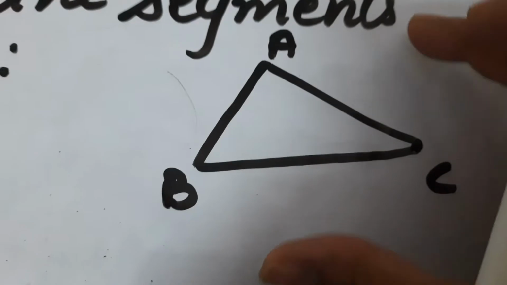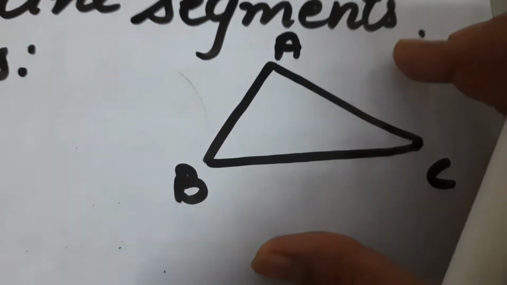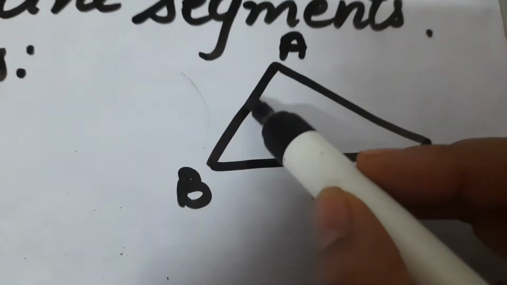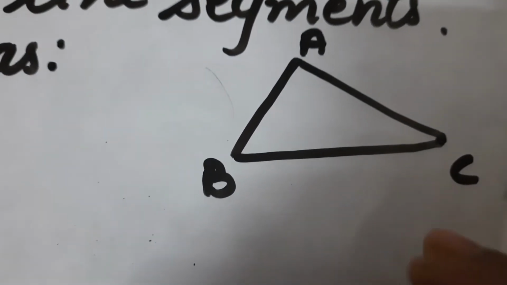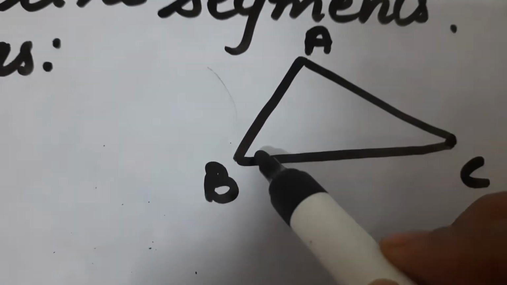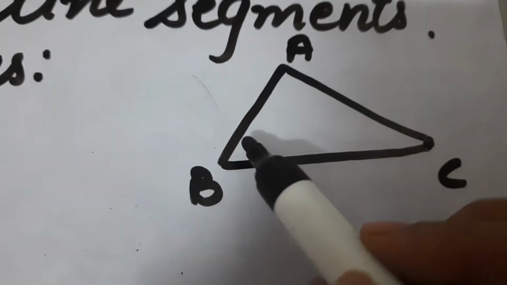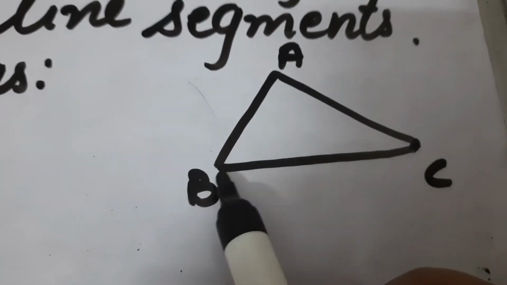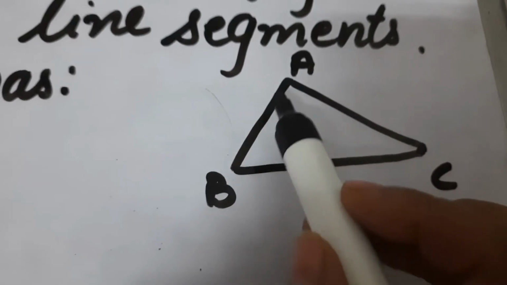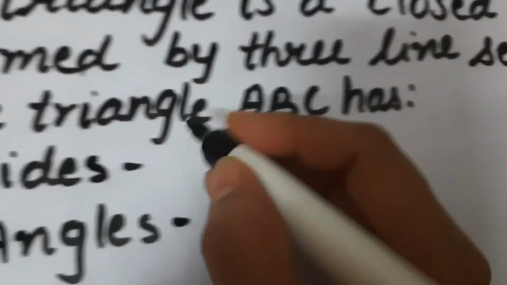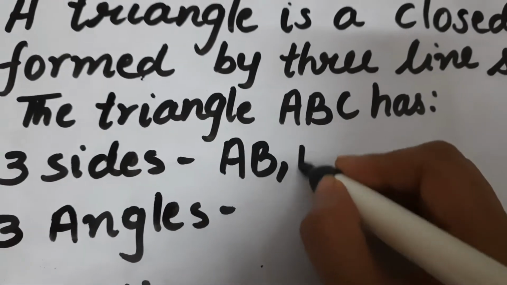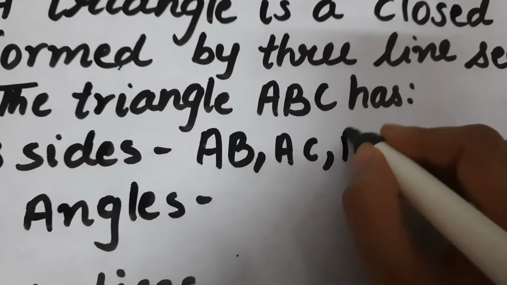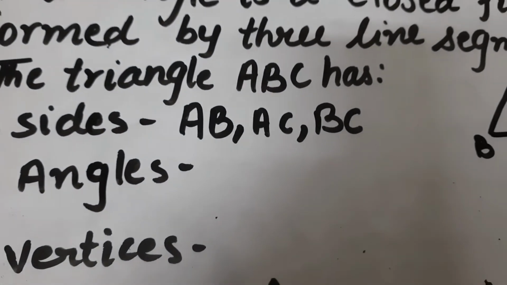This is triangle ABC and triangle ABC has three sides, three angles and three vertices. Okay, the sides of triangle are AB, AC and BC. These are the three sides of triangle. So three sides of triangle are AB, AC and BC.